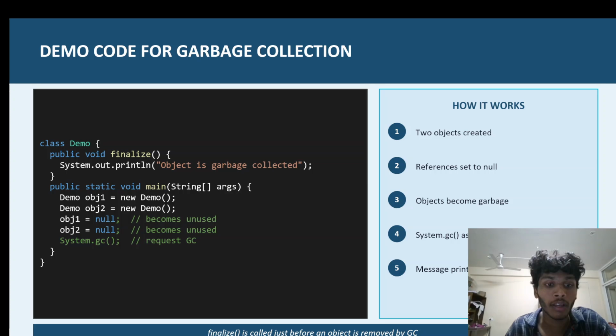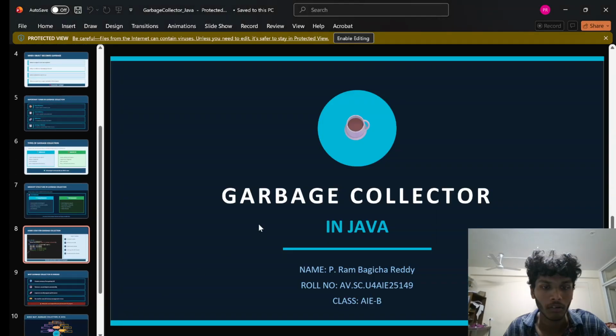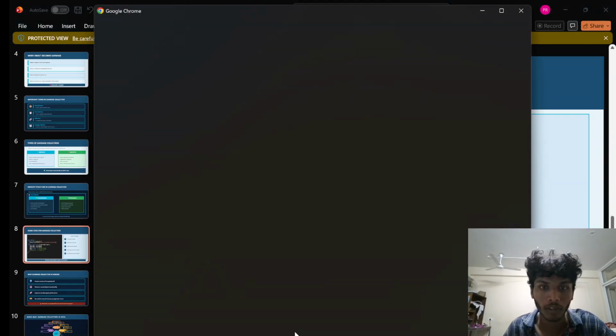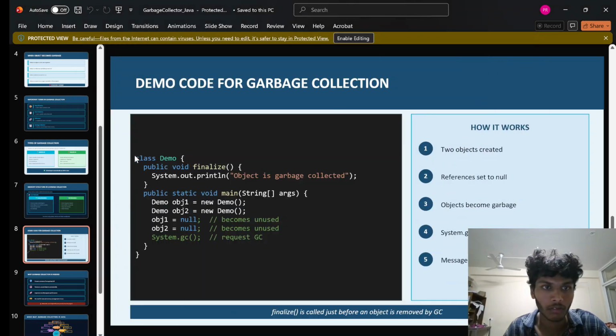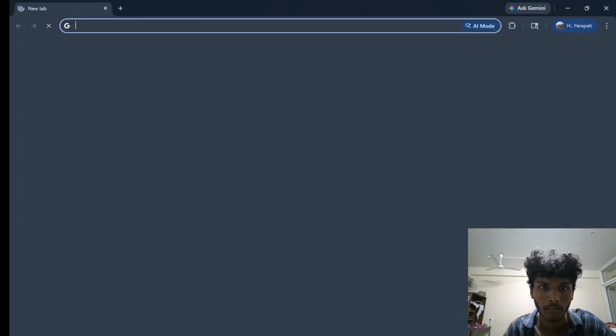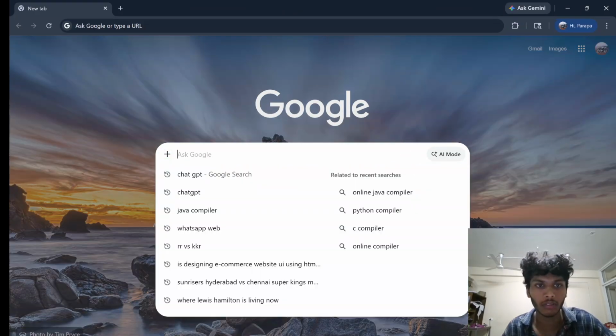And now let us come to the demo code. Here is how it works. First we created a class Demo, then we finalized it with the main class finalize. Now the object is garbage collected. So now let us execute this using an online Java compiler.